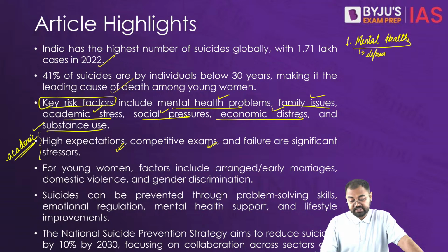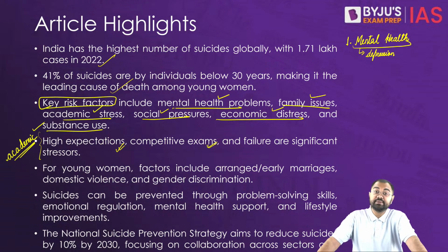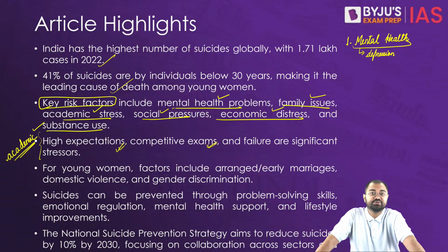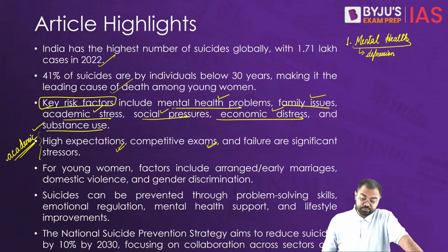So depression has been seen as one of the major problems here. Then at the same time, we see that family issues, as suggested here, also lead to a lot of problems. There have been negative or traumatic experiences with the family, including domestic violence, parental pressure, or sometimes intergenerational conflicts, which have contributed to the stress experienced by a lot of young people, and that has led to these numbers increasing. So that's why family issues become one of the major factors here.